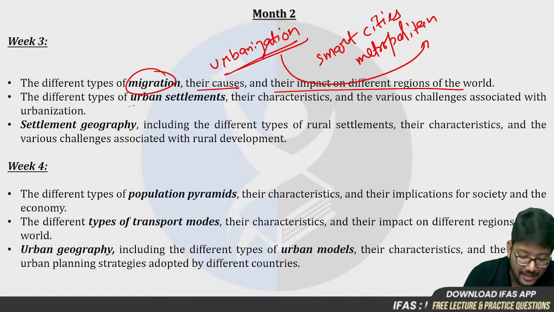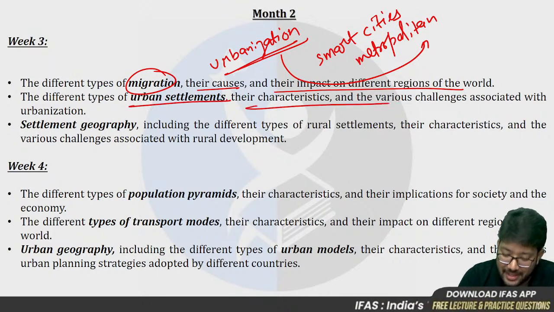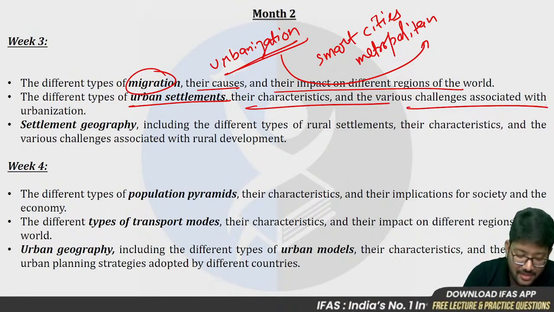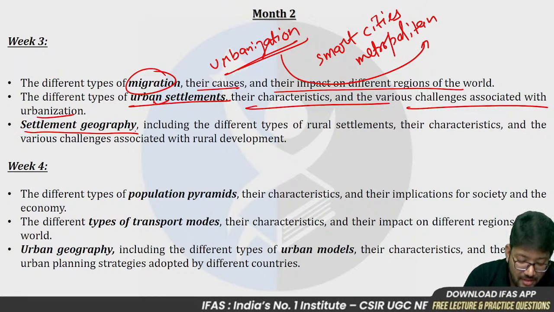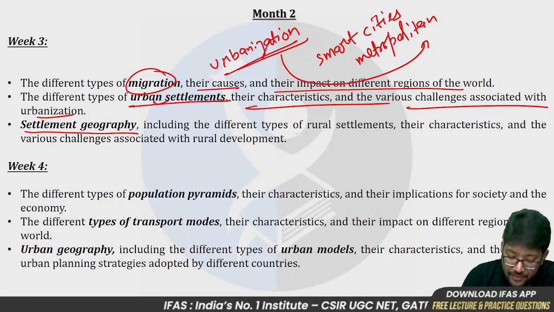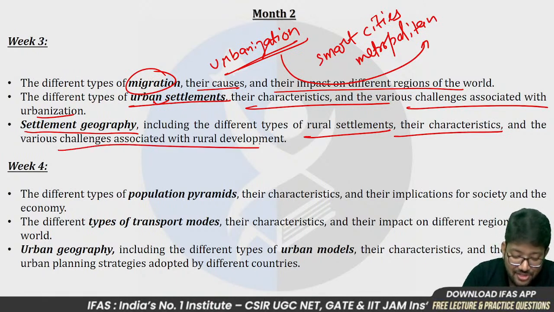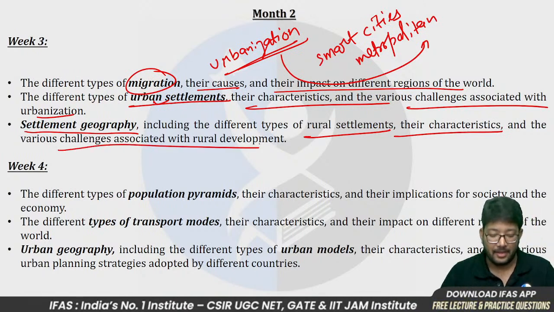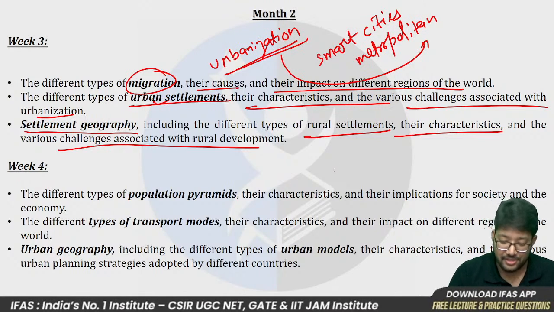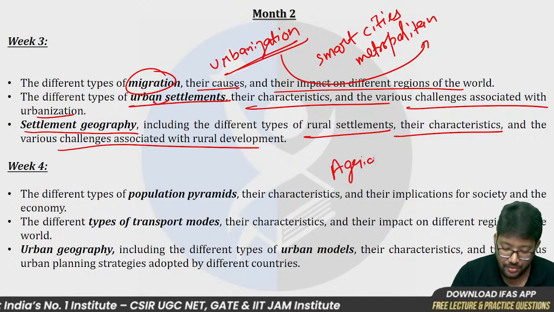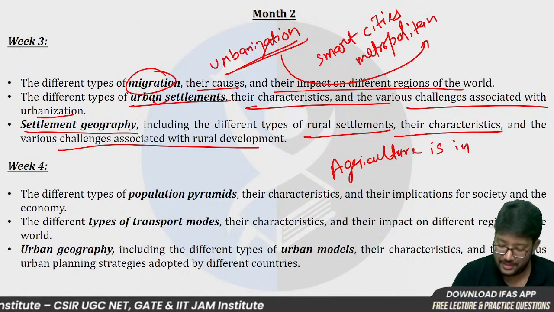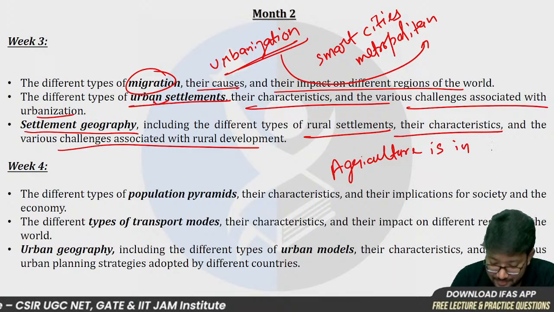Okay, the different types of urban settlements, their characteristics, various challenges associated with urbanization. Okay, this is related to urban settlement. And then comes settlement geography. So we will be reading about rural settlements, their characteristics, and the various challenges associated with rural development. Okay, agriculture is in distress, as you all know. The agriculture sector is in distress. It always has been, right.